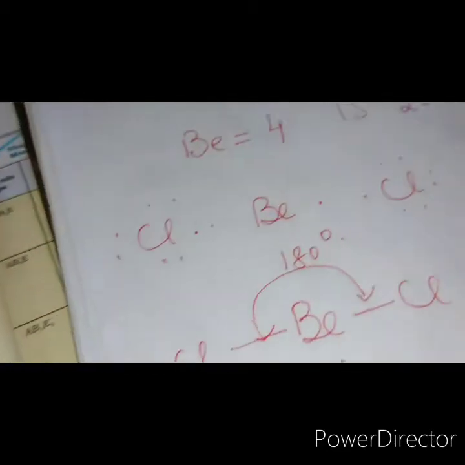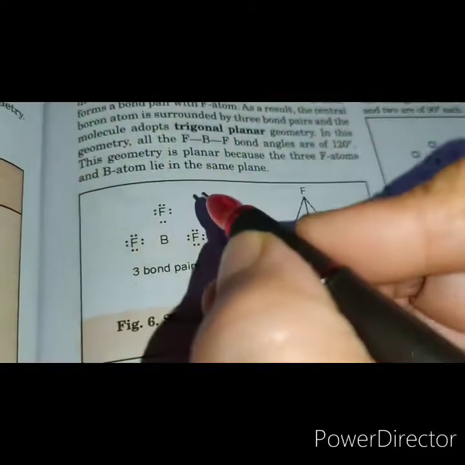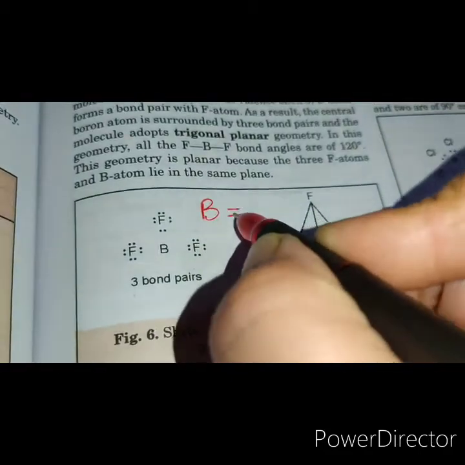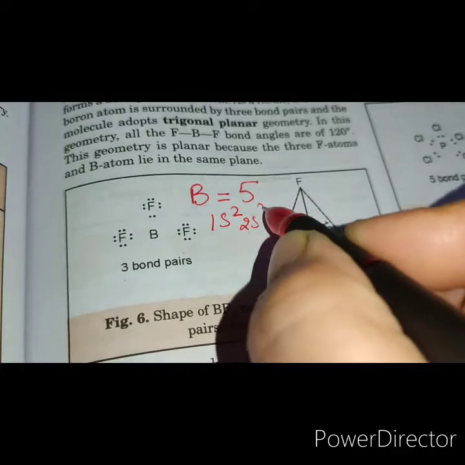Now we take the next example, where there are 3 electron pairs around the central atom. The atomic number of boron is 5, so its configuration is 1s2, 2s2, 2p1.